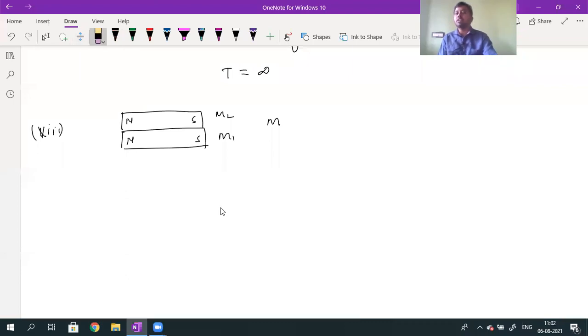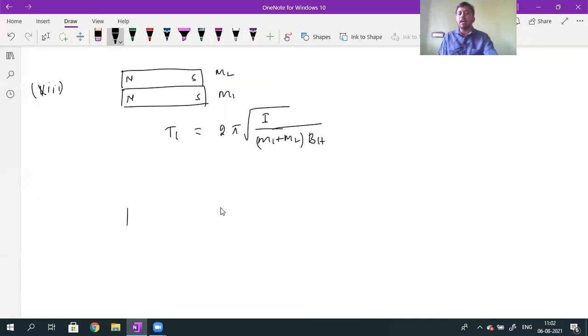Now this combination is made to oscillate in the horizontal component of the Earth's magnetic field. The time period of oscillation T1 is 2 pi into root over I divided by M1 plus M2 into BH. Here I is the moment of inertia of the total combination. When they are placed one over another like this, the resultant magnetic moment is M1 plus M2.